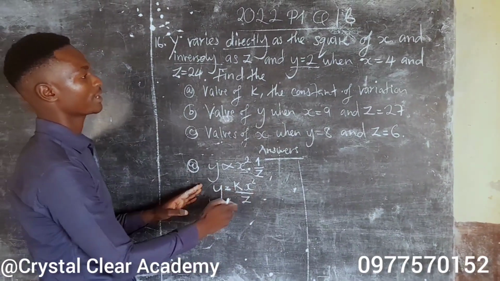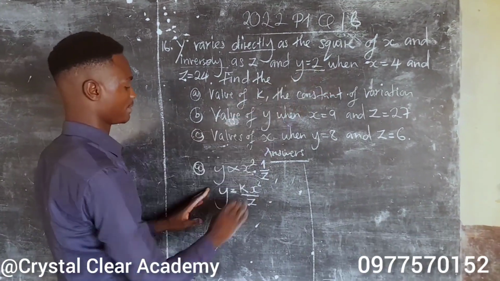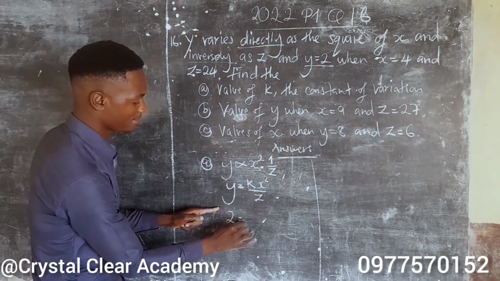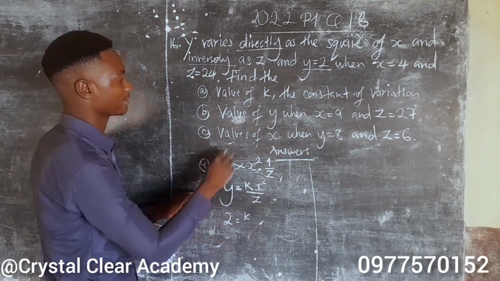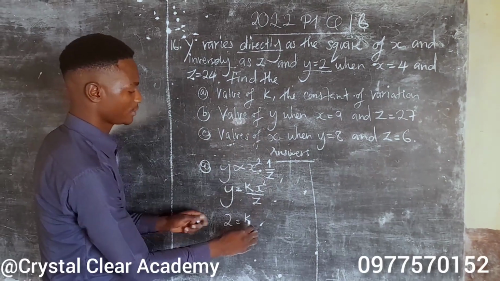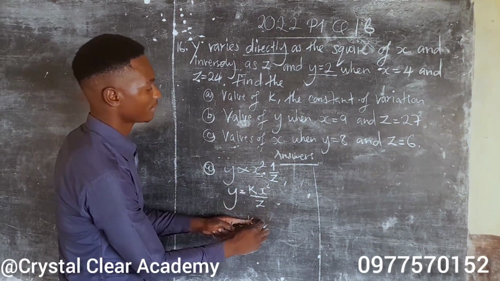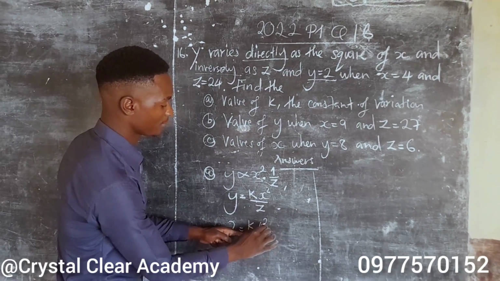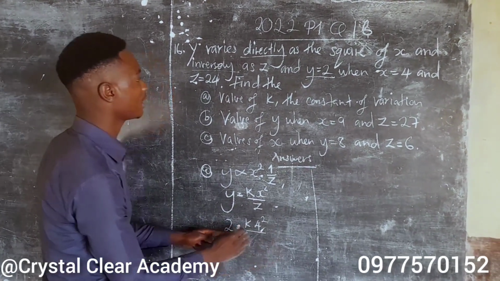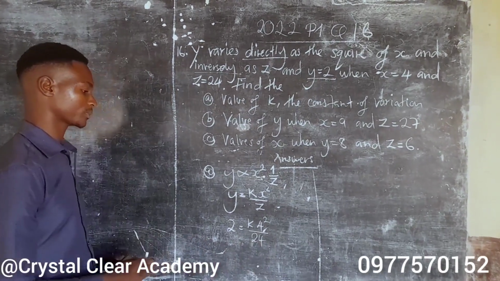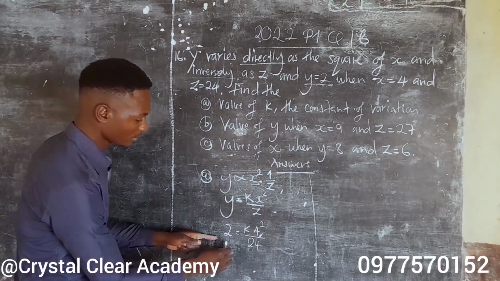To find the value of k, we're going to substitute the values we are given here. The value of y is 2. The value of k, we don't know, is the one we are finding. The value of x is 4, which will be 4 squared over 24. Okay?